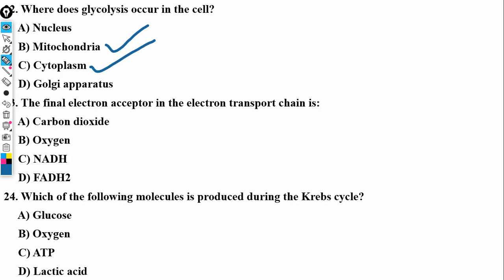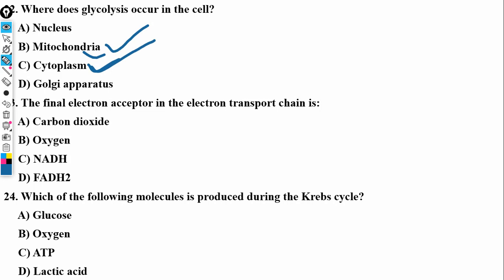But for now, let's just answer this question. Glycolysis occurs in the cytoplasm, while Krebs cycle occurs in the mitochondria, and that is where the glucose is being converted to pyruvate.